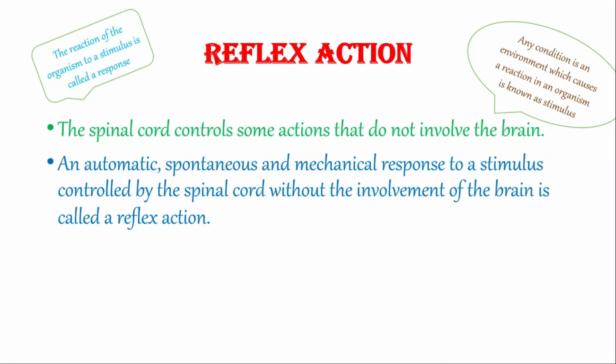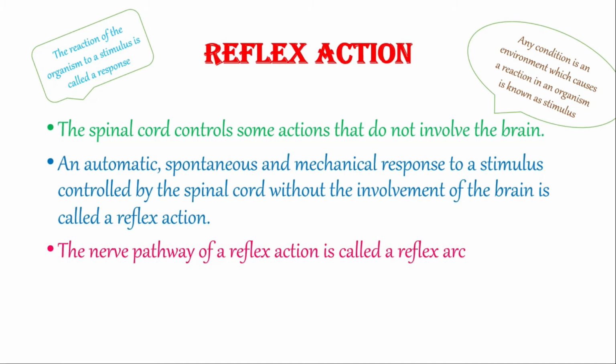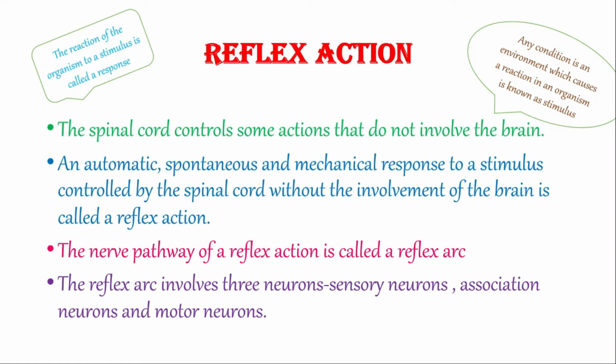The nerve pathway of a reflex action is called a reflex arc. We are going to read about the reflex arc today, and I'll show you a diagrammatic representation of the same. Also, the reflex arc involves three neurons: sensory neurons, association neurons, and the motor neurons, about which we have already read in the previous videos.